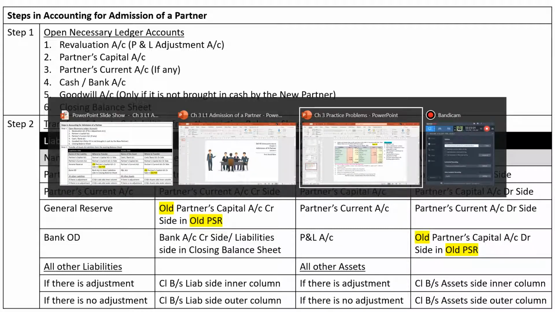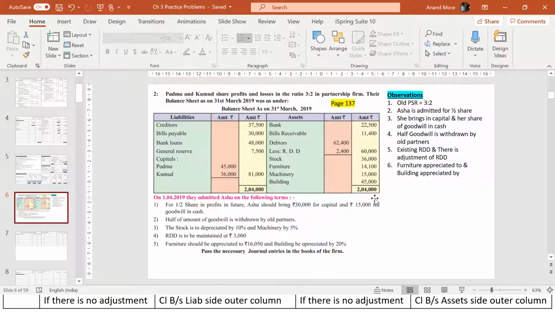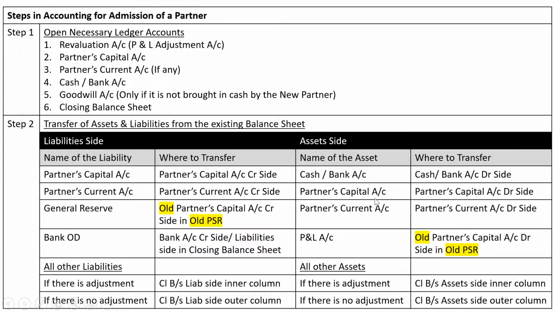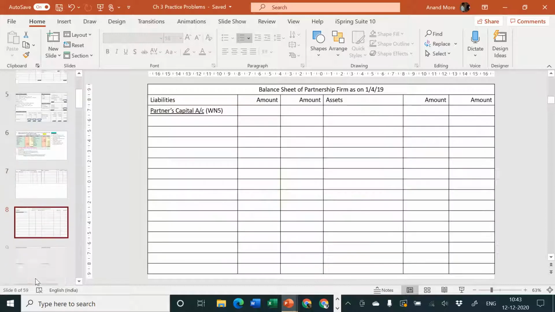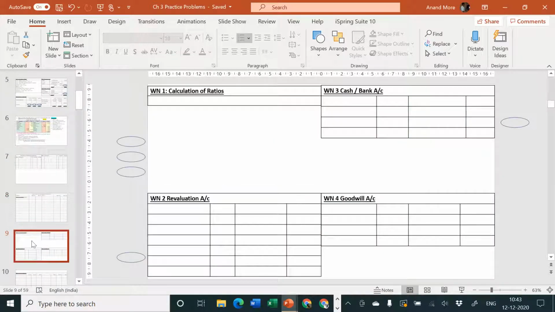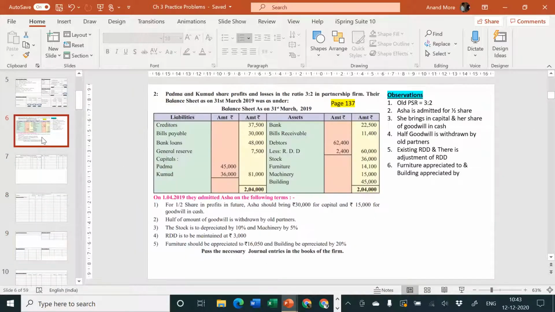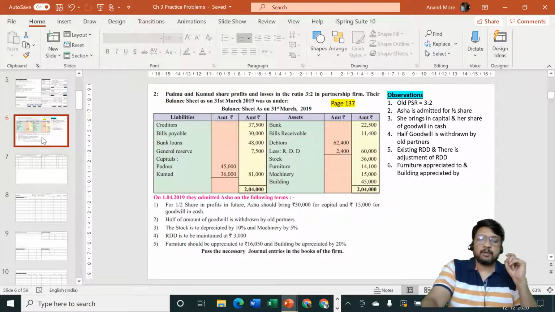Second step basically talks about transfer from existing balance sheet to the new balance sheet which we have prepared or to the ledger accounts which we have prepared. Now in this case, I would like you to understand one very important principle.